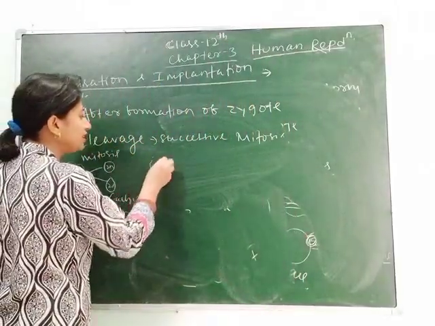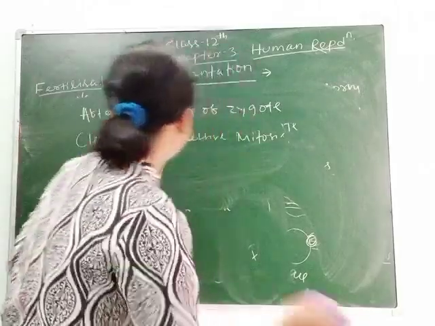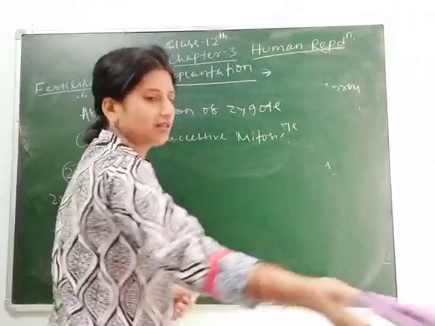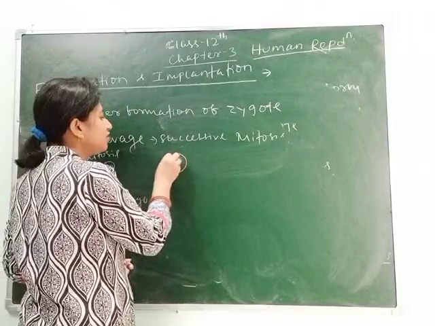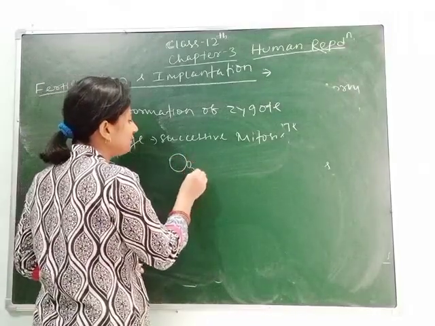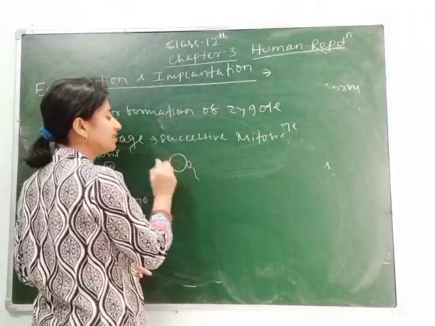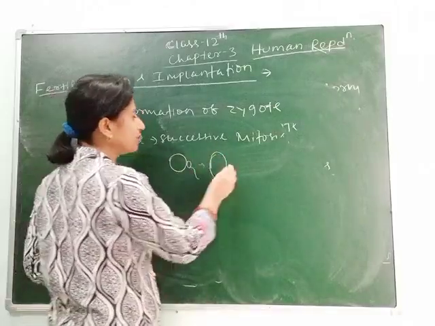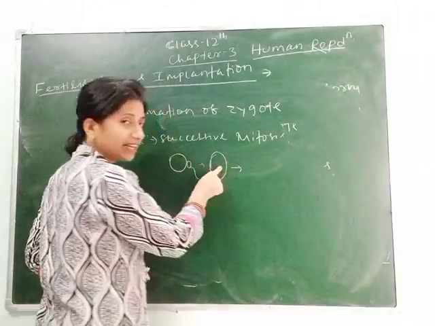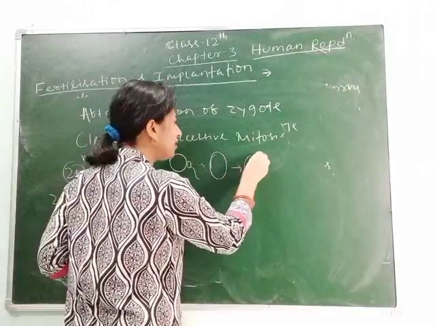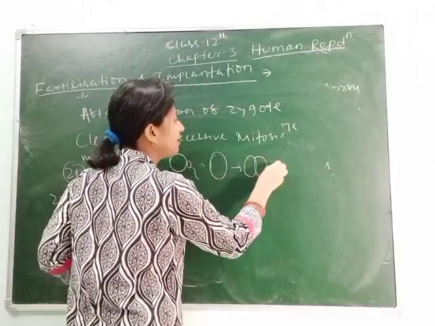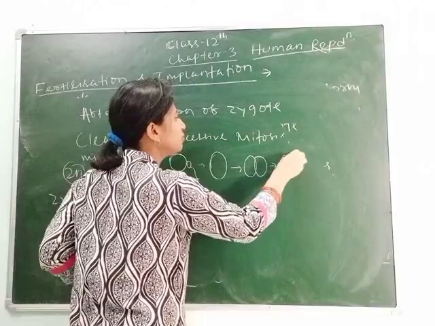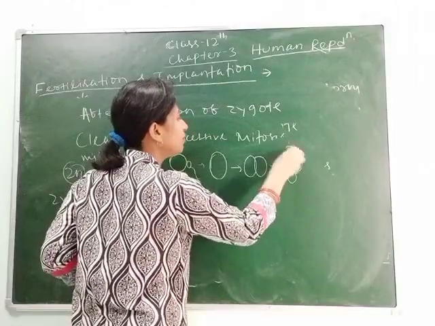As I have told you, you can see, here is the ovum, here is the sperm, here fertilization occurs. After fertilization, the zygote is formed. This is the zygote. Then the zygote enters mitosis. Then it forms 1, 2. Then 2 forms 1, 2, 3, 4.